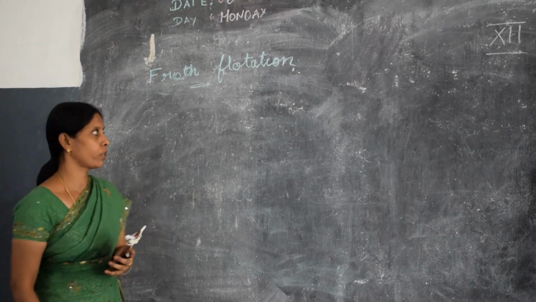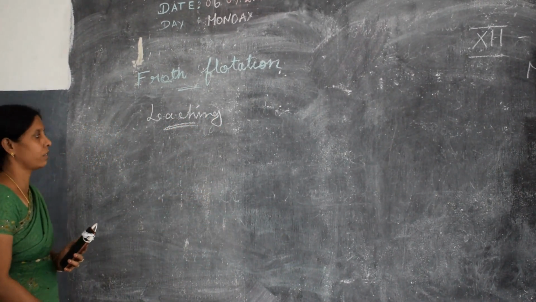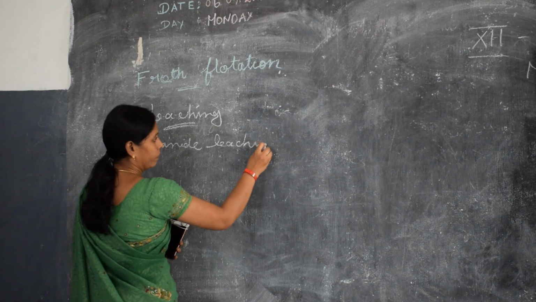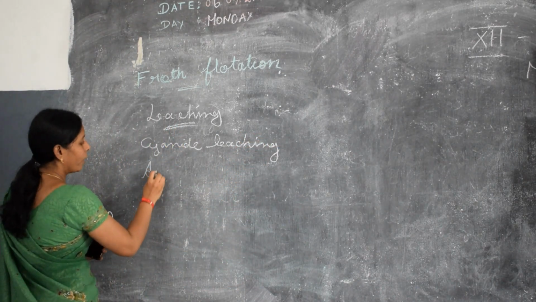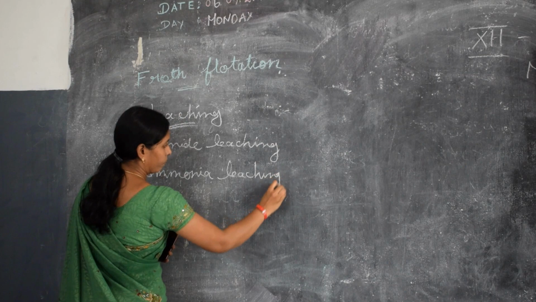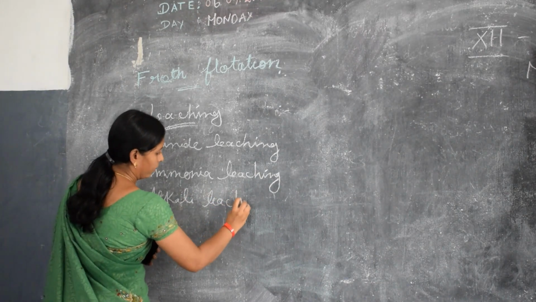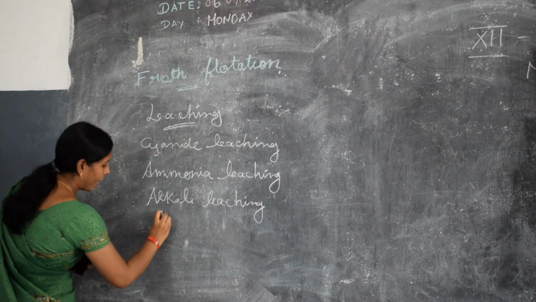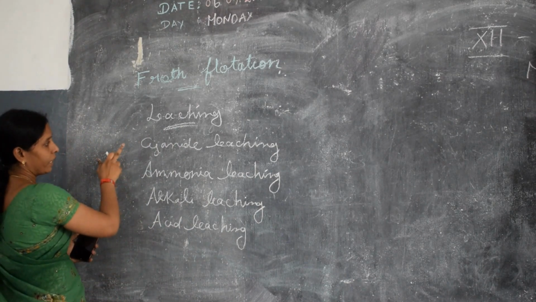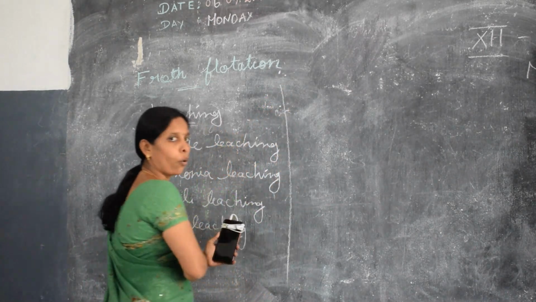The four methods are: first, cyanide leaching, then ammonia leaching, alkali leaching, and acid leaching. Okay, now we will discuss them one by one.